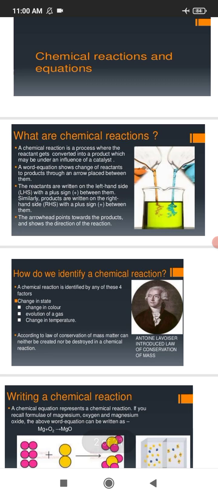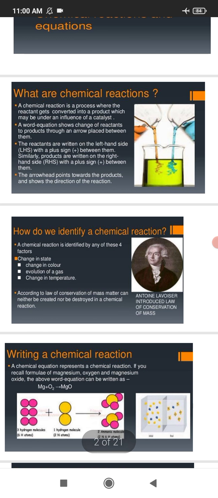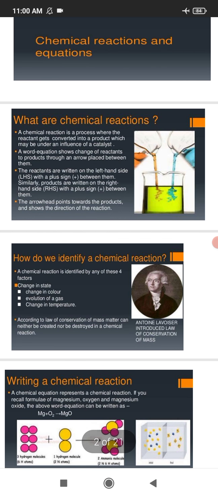We can define chemical reactions as a process in which one or more substances form new substances, and it cannot be reversed by physical methods like magnetism, filtration, centrifugation, distillation, evaporation. हम इन सभी प्रोसेस से केमिकल रिएक्टेंट्स जो प्रोडक्ट में फॉर्म होते हैं उनको अलग नहीं कर सकते.